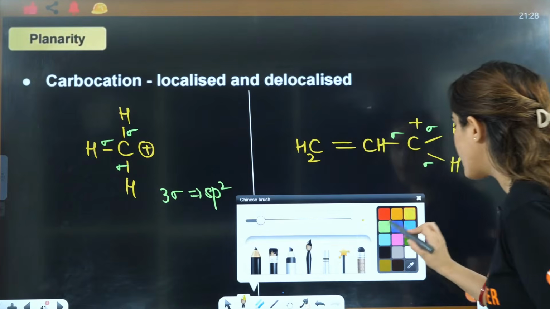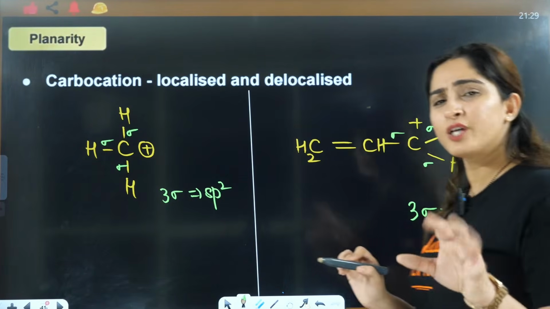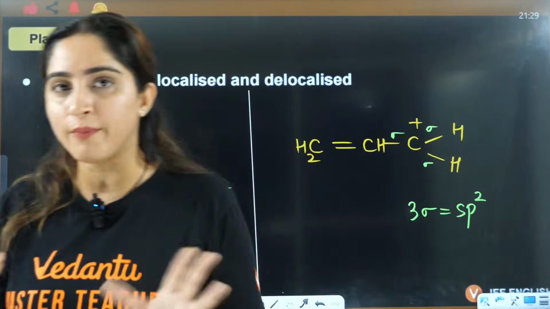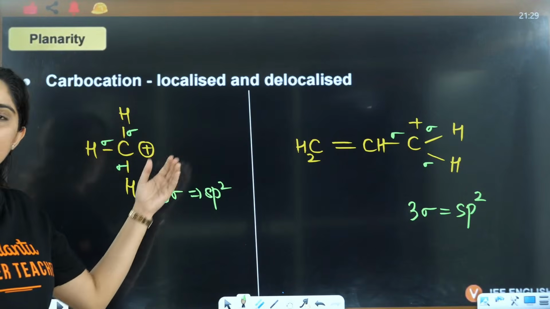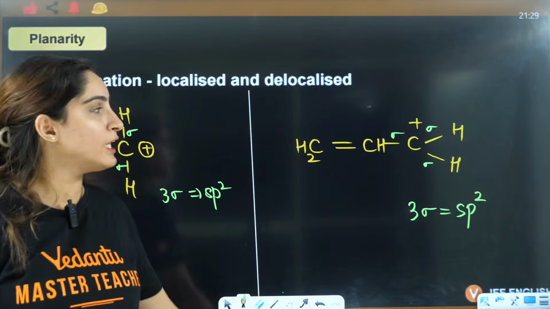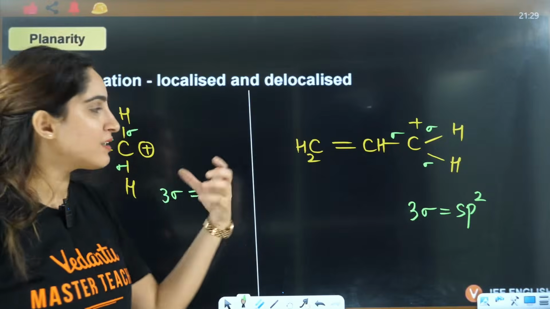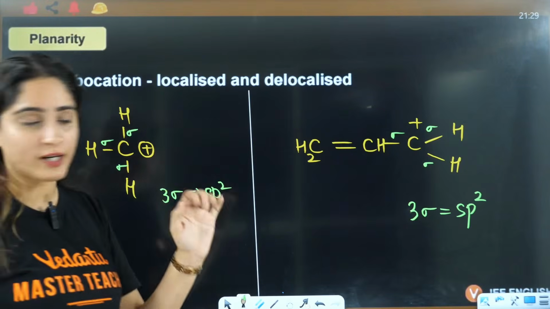So 3 sigma again means it is sp2. So in case of carbocation, you don't have to worry about that, right? Because in PCC, when there is complete conjugation, you will always see delocalized only. I will show you examples also, whether it is under conjugation or not.